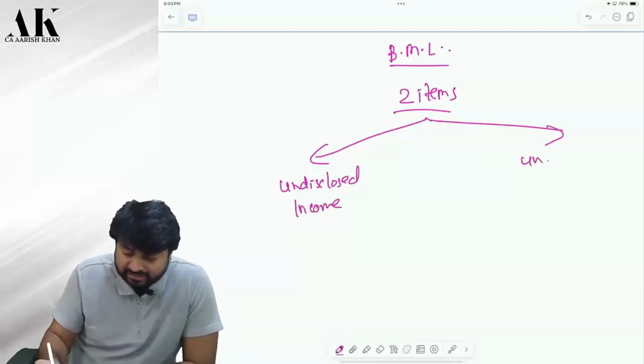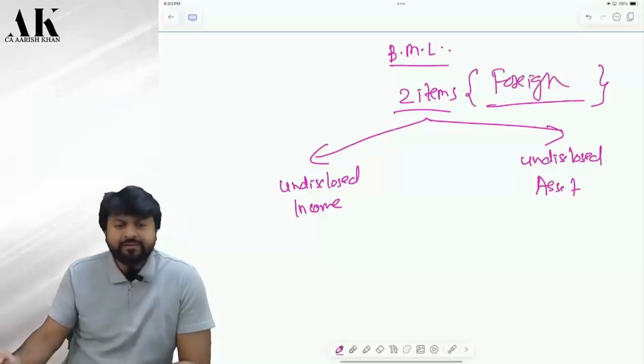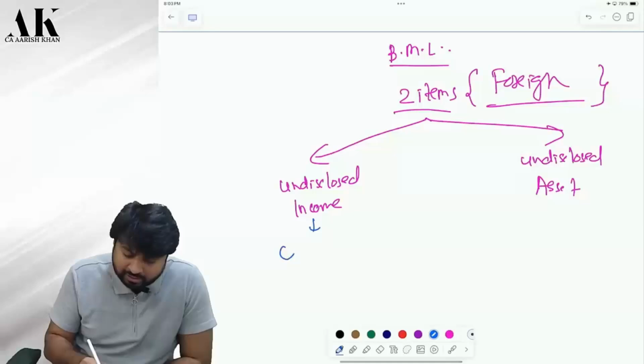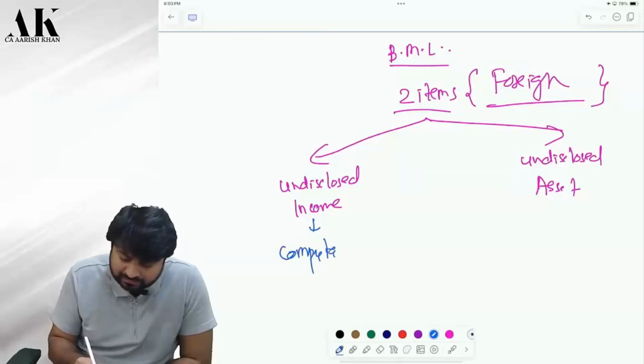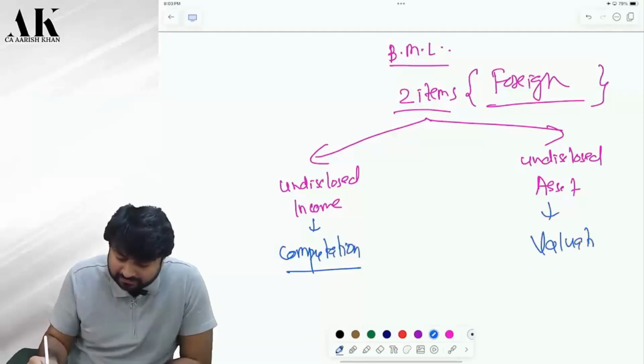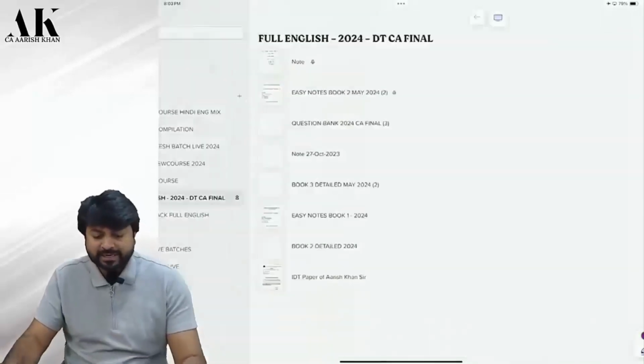Another is on undisclosed assets. Obviously, both of them are foreign. So for income, the law has to give us what? And for asset, the law has to give us what? Valuation mechanism, valuation rules. Are you able to understand? 100% clear till here?